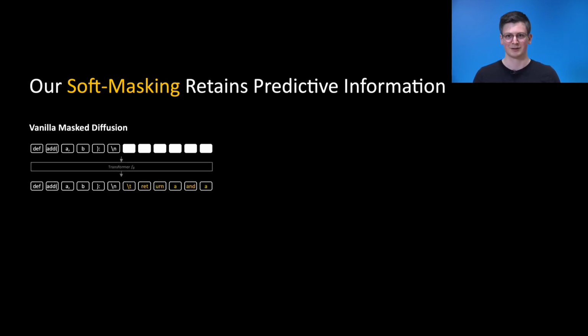Masked diffusion models are a viable alternative to autoregressive models. Instead of generating an answer token by token, diffusion models generate the answer by iteratively refining a noisy answer. In masked diffusion models, the noise is represented by a dedicated state, called the mask or absorption state, shown here with white blocks. A denoising model, for example a transformer, then predicts the content for all masked states.